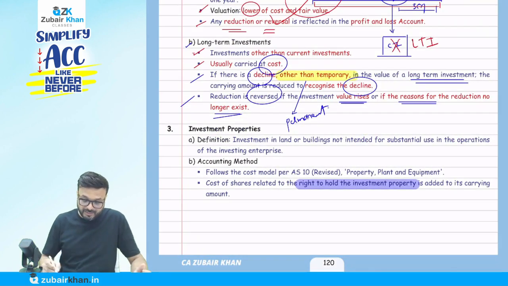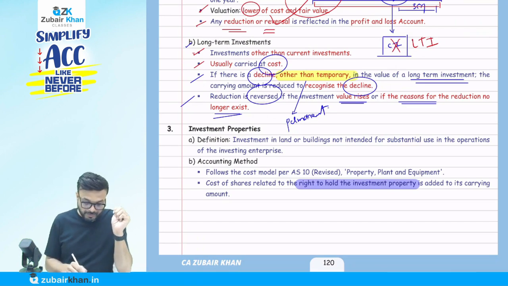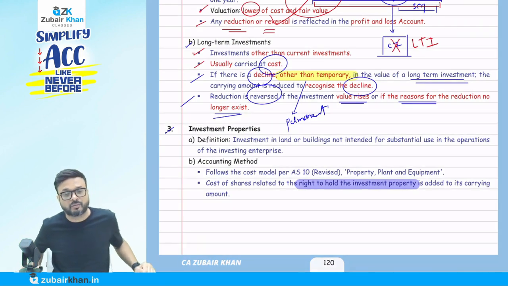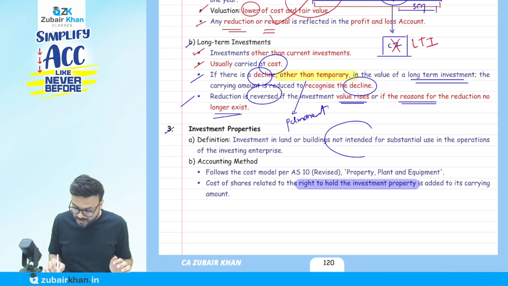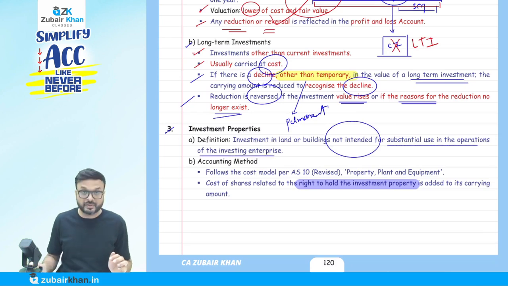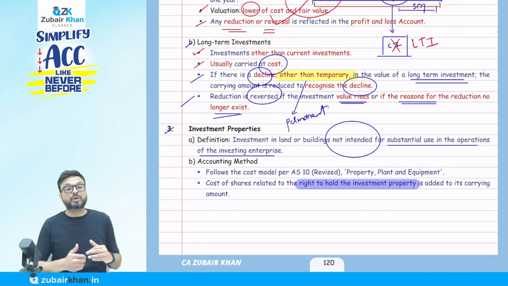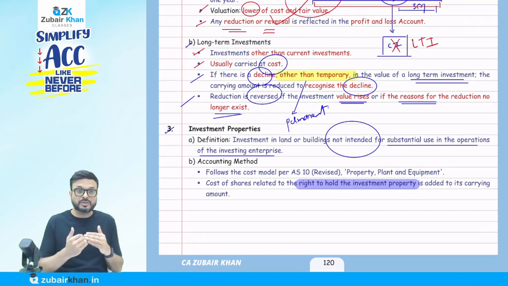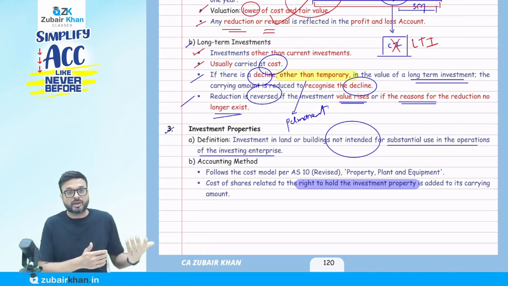Now, one more thing: this part is important when I talk about the valuation part. Now is the investment in property. What is this? When you invest in land or building which are not intended for substantial use in the operation of the investing enterprise. Suppose you have purchased land and building but your intention is not to use it for business. If you're using it for the purpose of business, then it is covered under Accounting Standard 10, property, plant and equipment. You have an office building.